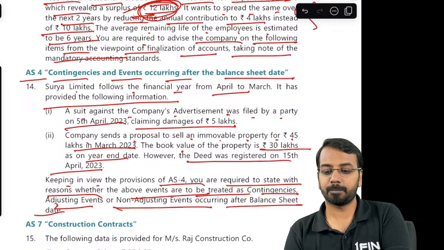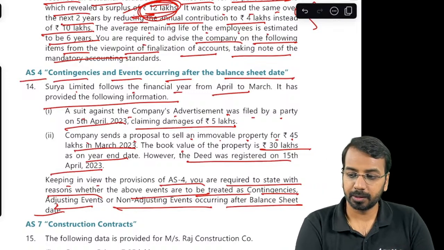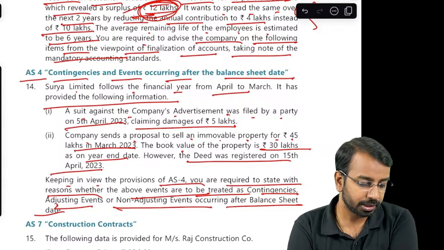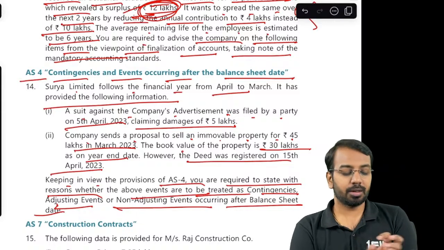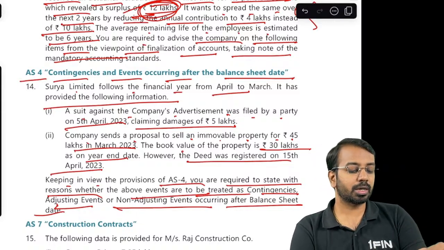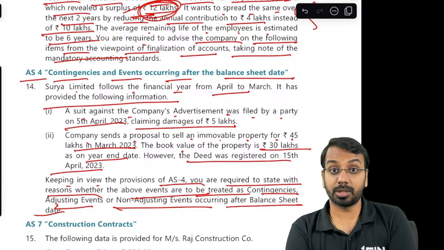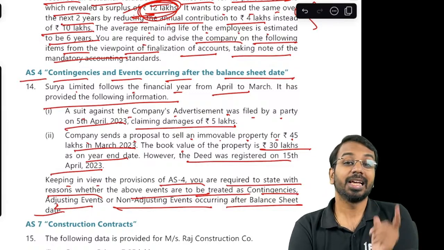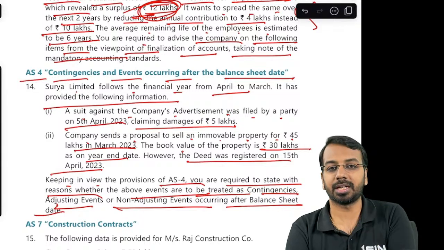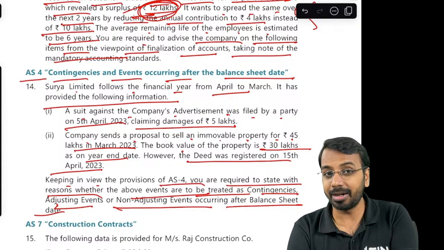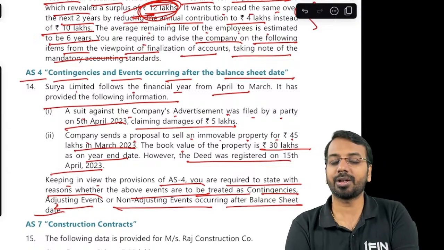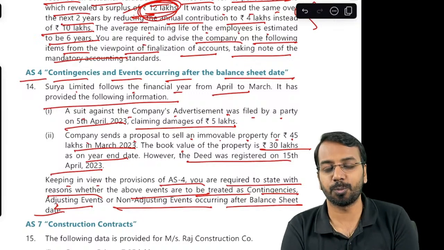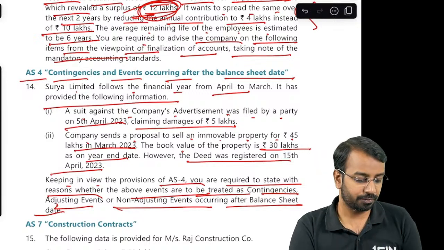In the second case, it says the company sends a proposal to sell an immovable property in March 23. The deed was registered on 15th April. Now here we need actually more information. The question is not clear as to just because I have sent the proposal, has the other party accepted it? Have we entered into some memorandum or have we entered into some draft agreement? If that is the case, that yes, we have entered into a draft agreement, we have received some amount, we have agreed, and only the registration was pending, then you can consider it to be an adjusting event. If it was only at initial negotiation stage, it cannot be considered to be an adjusting event. So accordingly, we will have to give the answer.